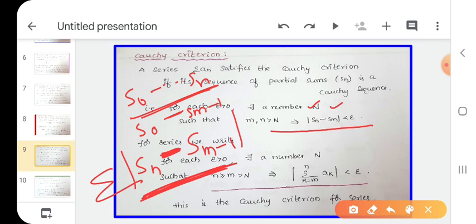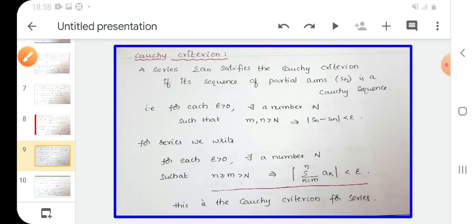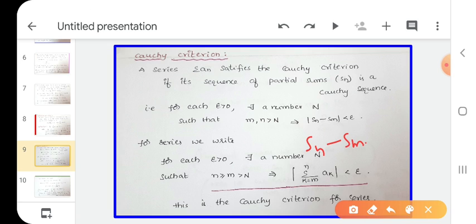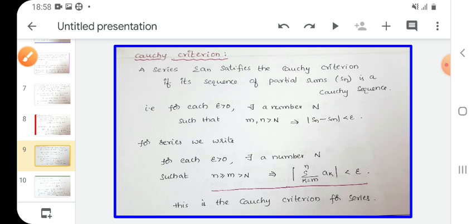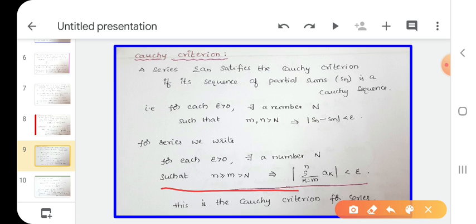We have subtraction, so we subtract up to Sm minus 1 terms in Sn. We get from Sm to Sn terms. So I write Sn minus Sm minus 1. What do we get here? Summation k equals m to n, ak series. So this is the Cauchy criterion for series.